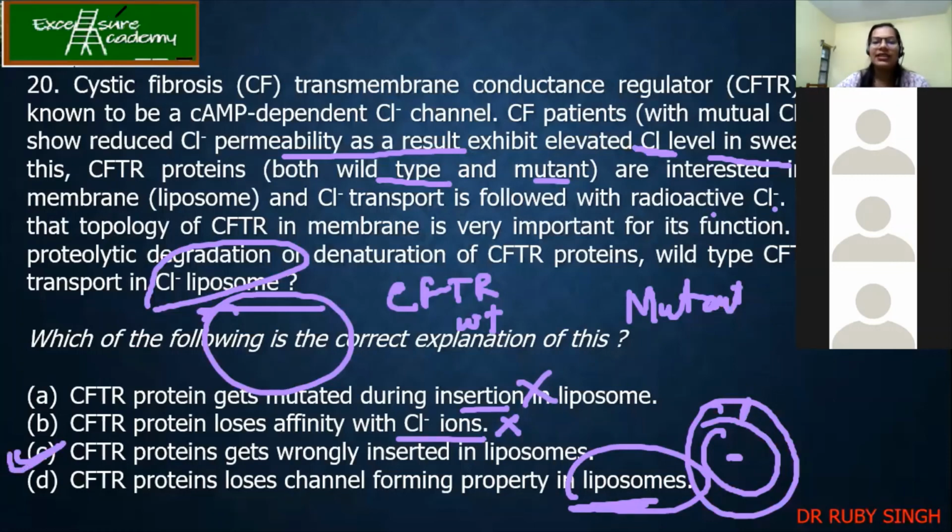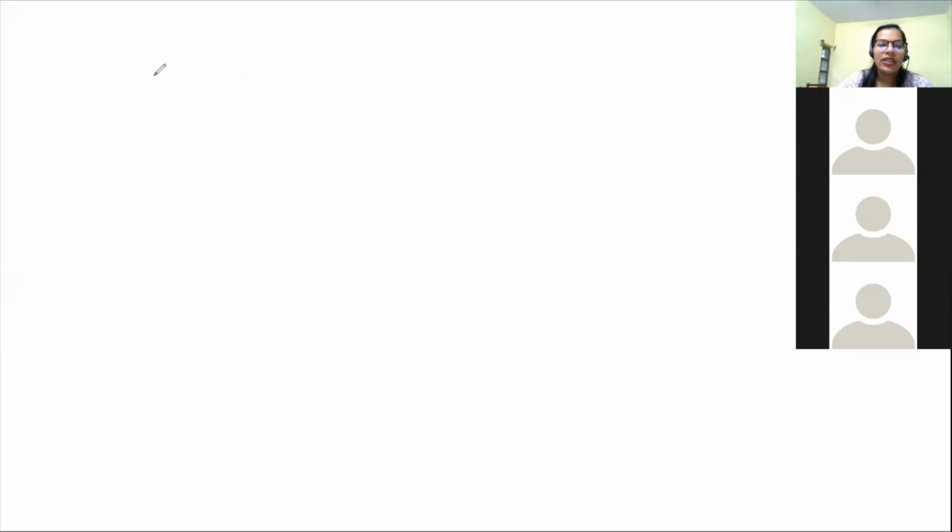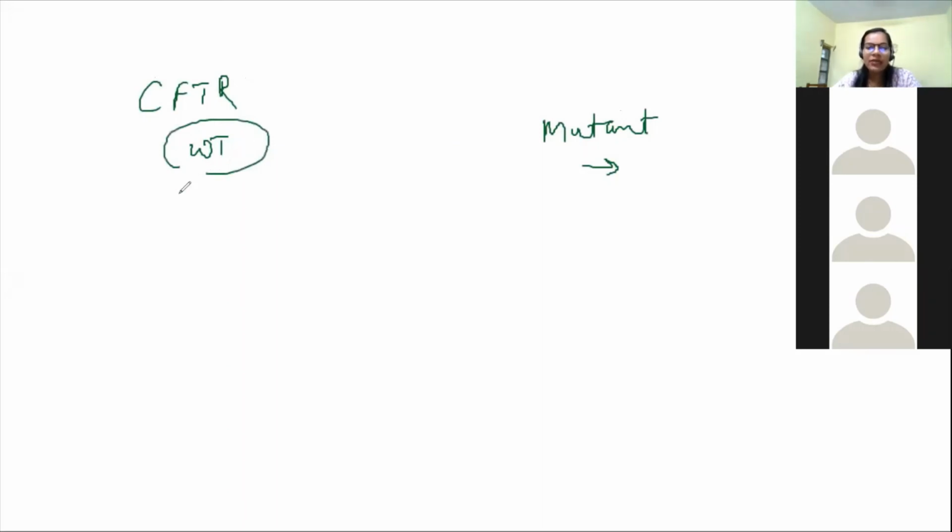Is it clear, or should I explain once again? I'll explain once again. What they're saying is that CFTR is a wild type, and then you have got the mutant. Mutants and wild type are there, and mutant doesn't have certain activities. Mutants means it will lose certain function, right? But at the end, they are asking that the wild type CFTR was inserted into liposomes.